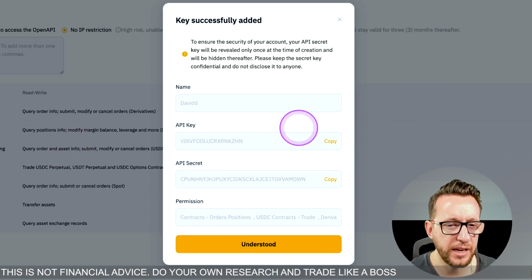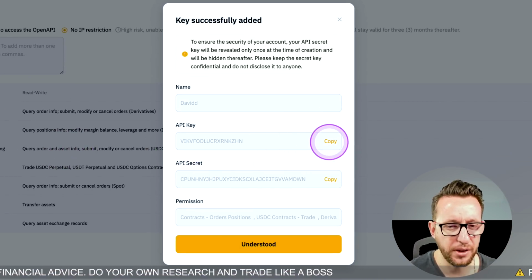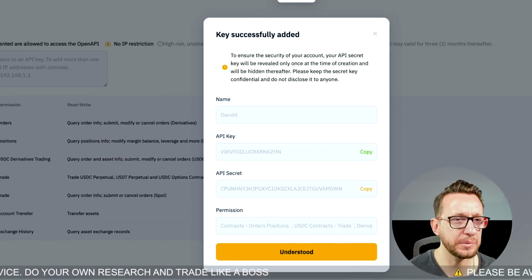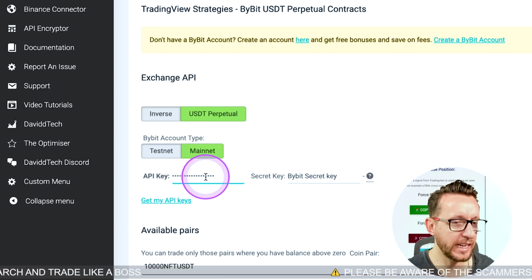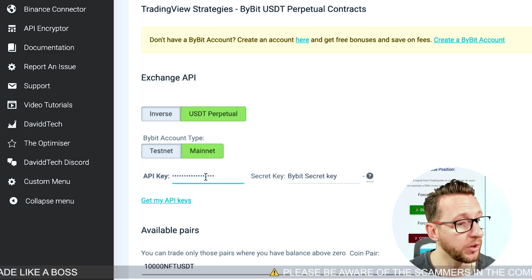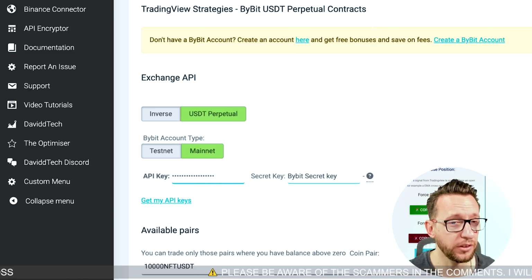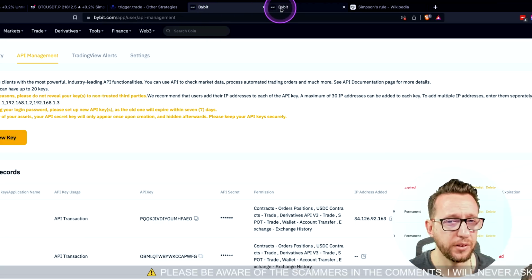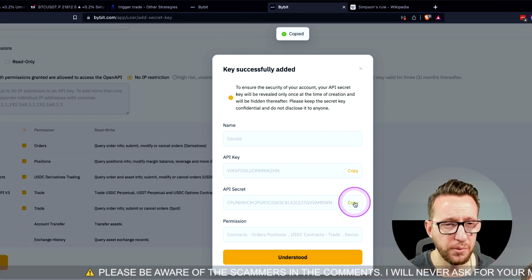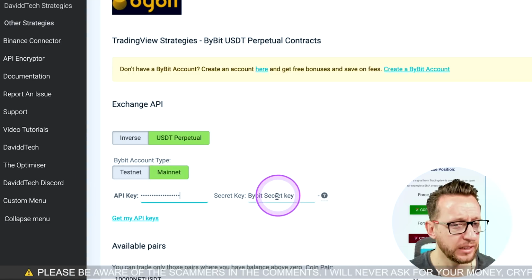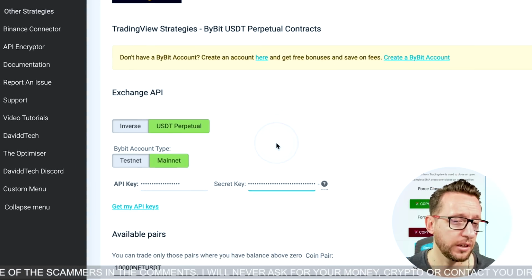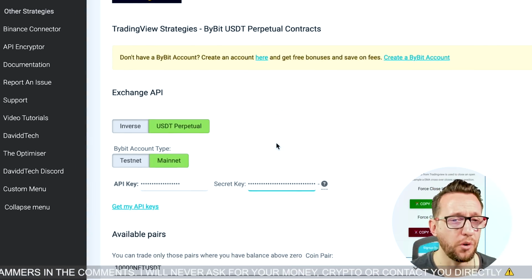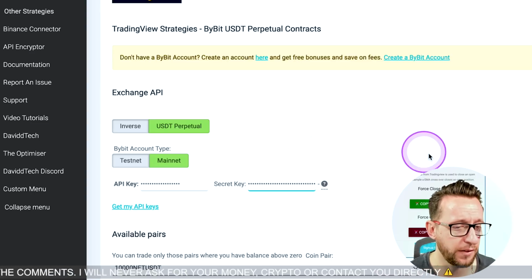Okay, thanks to that, we now have an API key and an API secret. Now I'm going to copy these over to the website. Now you do have to remember that this website is made for security and speed, so they don't actually record any of the API keys or secrets. So you do have to remember that copying and pasting them, they won't be recorded on the website, so they will be just deleted straight afterwards. So do remember, note them down or something on your computer in a safe place.